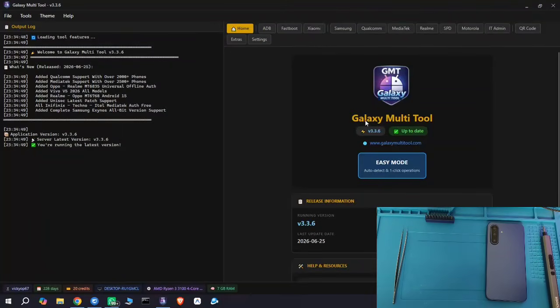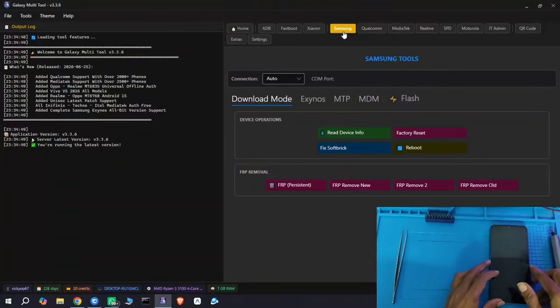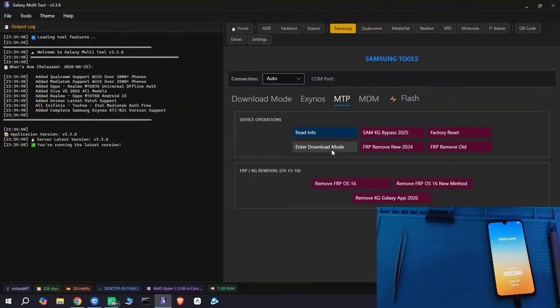In this video, we will enable ADB using Galaxy Multi-Tool in ODIN mode on Exynos devices. First, go to Samsung tab. Then boot device in ODIN mode or download mode.